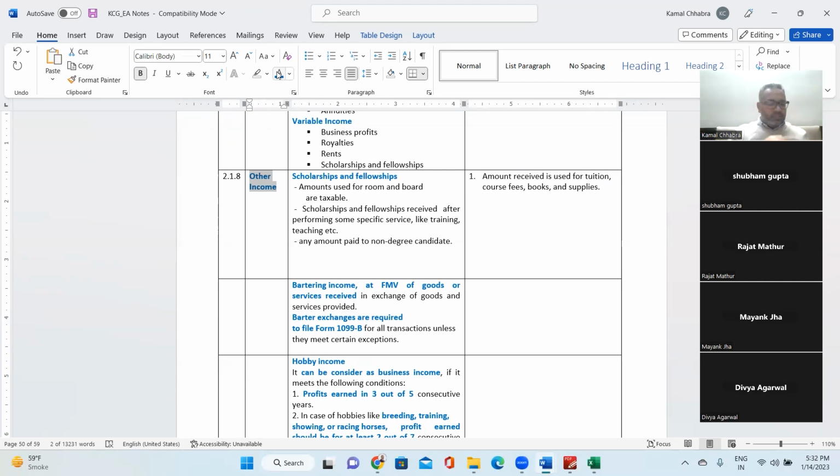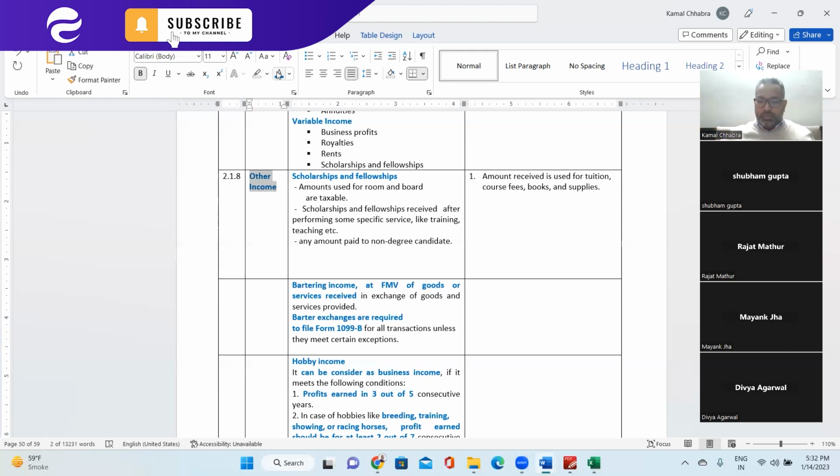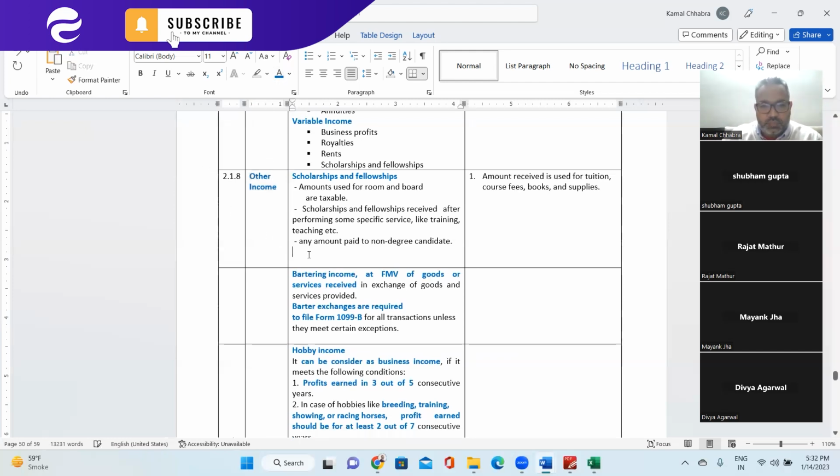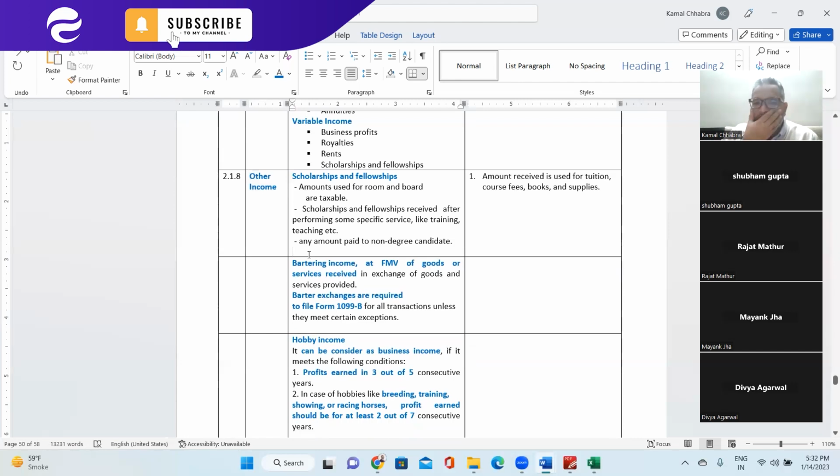Scholarship means financial help given for your extraordinary skills, studies. So from my point of view, scholarship is that the guy has earned some money for passing an exam or winning a competition, and for the amount he has received from that. Vikas sir, any idea what scholarship and fellowship is all about?